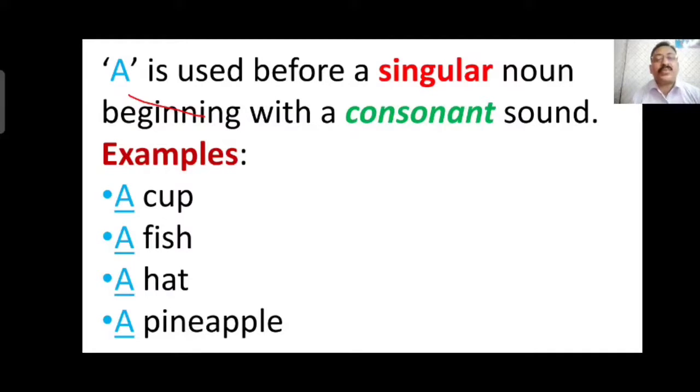Some of the examples I will tell you now, children. A cup, C is a consonant. A fish, F is a consonant. A hat, H is a consonant. A pineapple, P is a consonant. So C, F, H, P are consonants, so they have a before them.